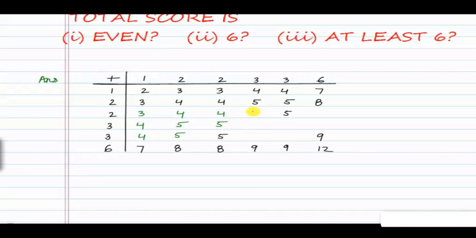Now in this column we will have 2 and 3, 5, 3 and 3, 6, 3 and 3 once again 6. In this column we will have 3 and 3, 6, 3 and 3 once again 6. Here we will have 2 and 6, 8, 3 and 6, 9. So now we've filled up the values which were empty in our table.